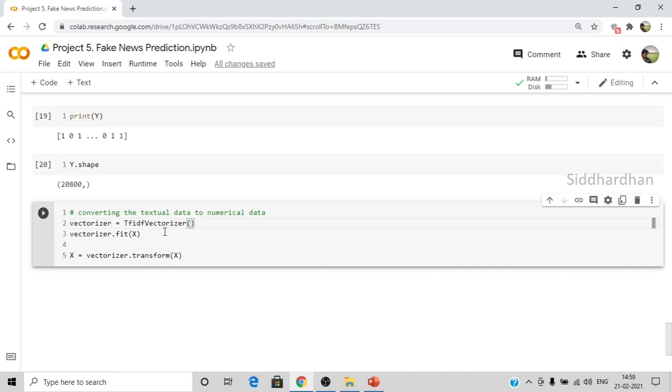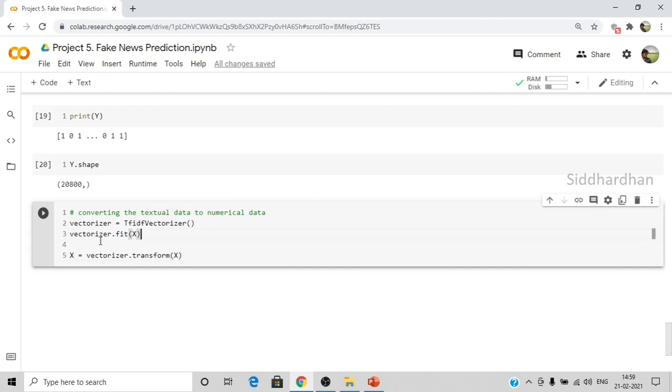So this inverse frequency function finds those words which are repeating so many times, detects that they are not significant, and reduces their importance value. But the term frequency finds the number of repeating significant words, and it will give a particular value to them. By this they create feature vectors. Feature vectors are nothing but numbers. Okay, so I'll run this.